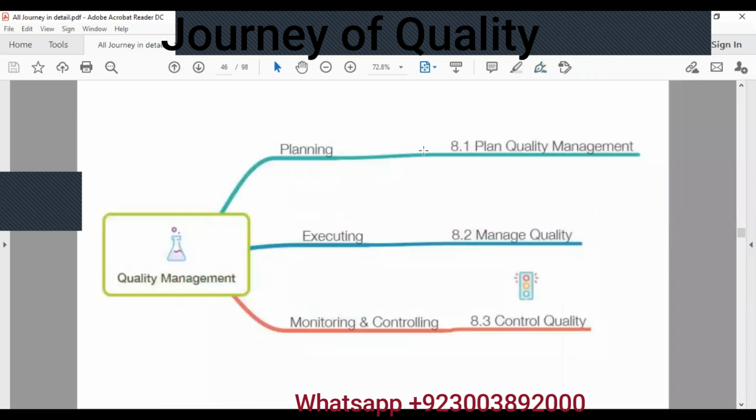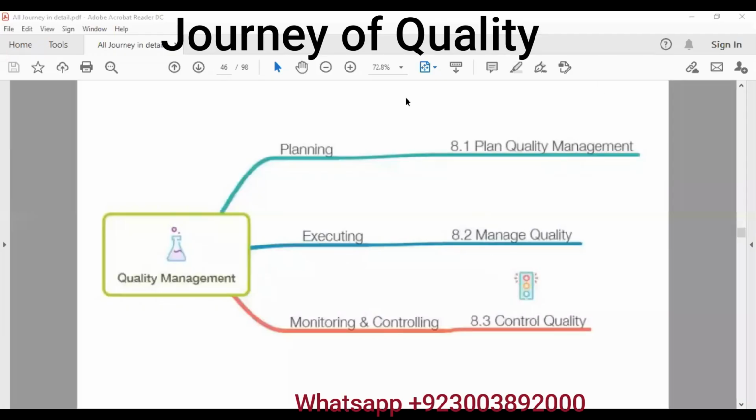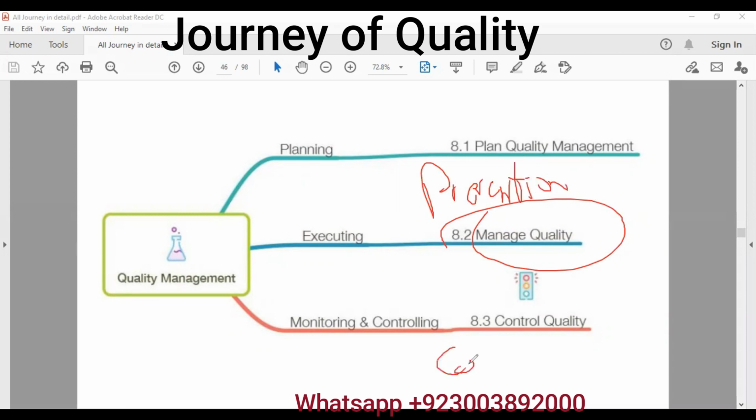One very important thing that I would like to say here: managed quality is basically prevention. You are preventing everything, you are preventing the defect. It is prevention, whereas control quality is correction. Managed quality is getting defects out of the customer's hand, and control quality.